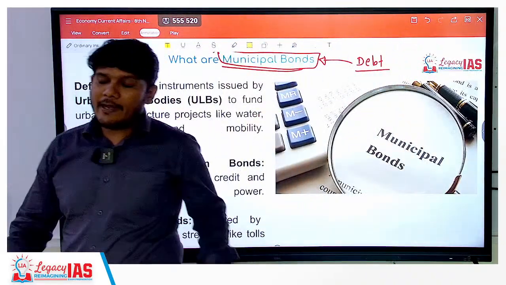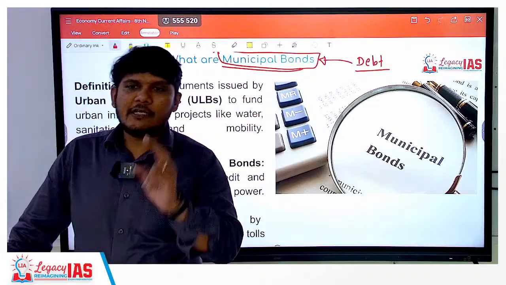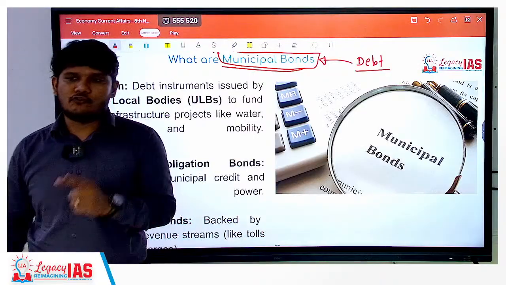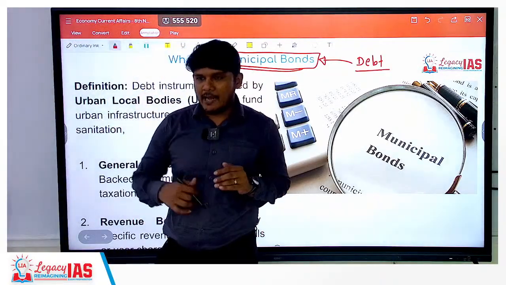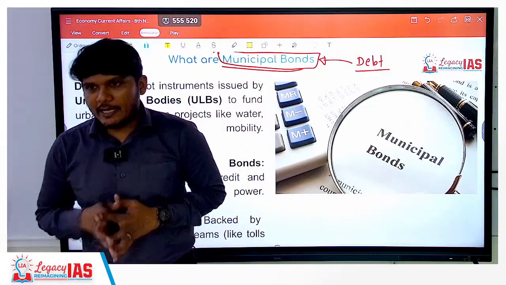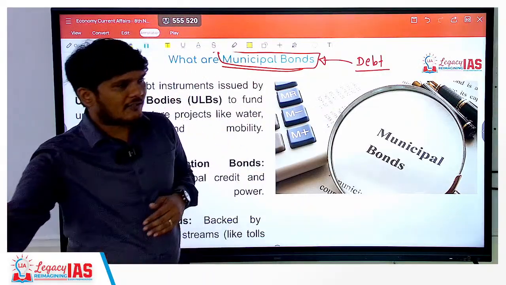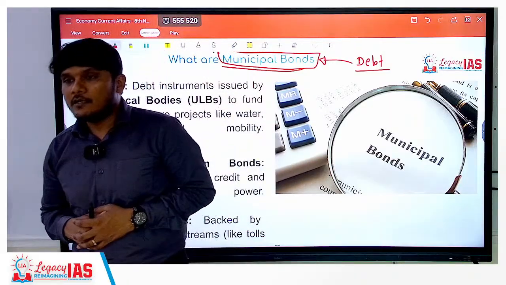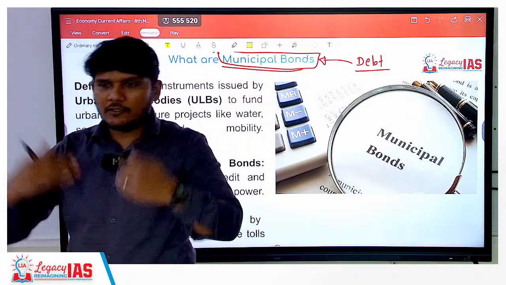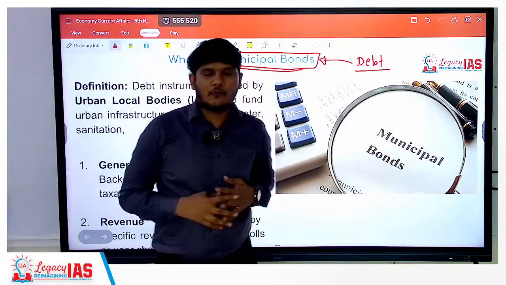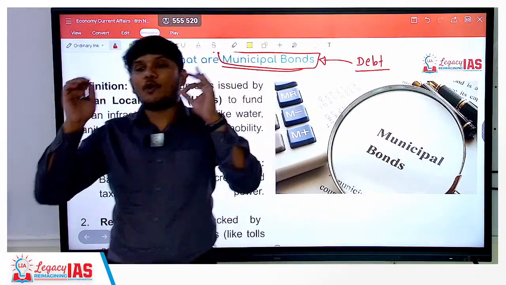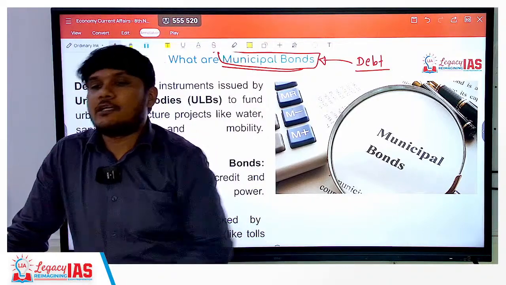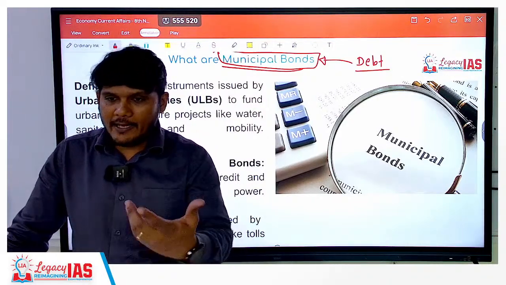In the financial market, there are two kinds of instruments that generally exist. One is the equity instrument, the other is the debt instrument. Equity instrument means if I, let's say, buy an equity share. Let's say you invest in 10% of my company and I give you equity shares in return. For the 10% equity share, I took 10 crore rupees from you. Now I am not obliged to pay that 10 crore back, because instead I have given you equity shares. So I don't have to pay you back.